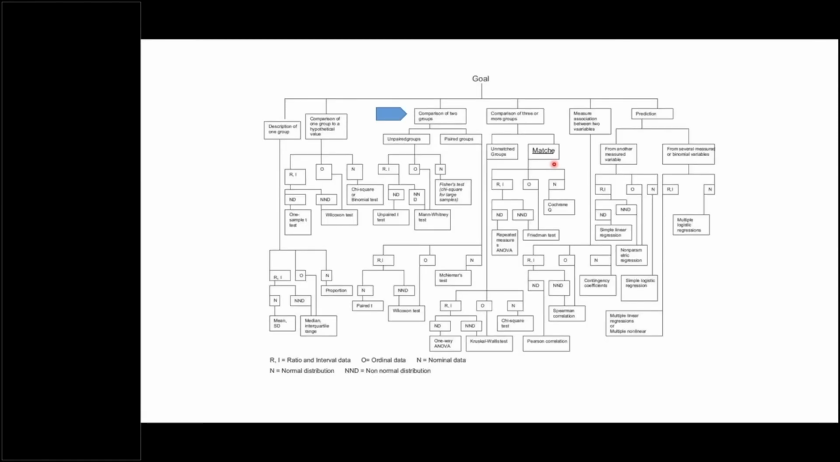So here we can see our aim was comparison of 2 groups. What kind of groups? Unpaired groups. What kind of data was it? Nominal data. So which test should be used? Fisher exact test or chi-square test. So this is how we can use this chart.